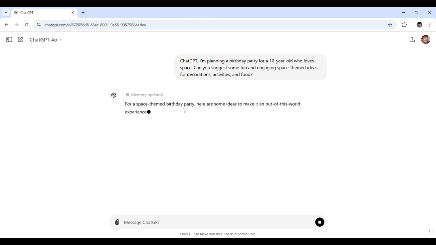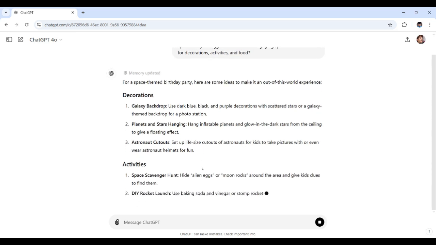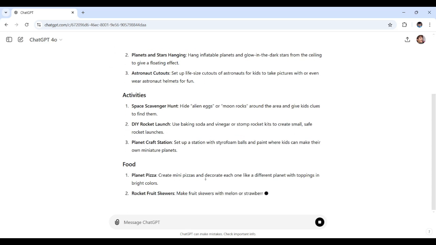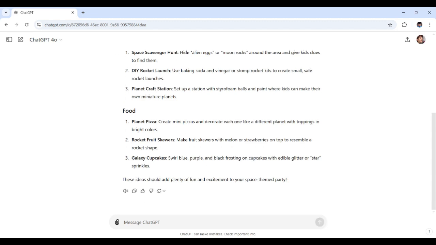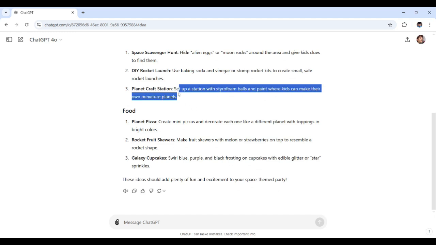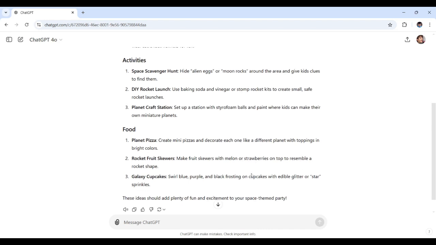All right, so here is what ChatGPT suggested for us for decorations. There's one for a galaxy backdrop, astronaut cutouts, and activities like a DIY rocket launch and a planet craft station. Of course, there are a few details here to help out with the ideas. And there's also food: planet pizza, rocket fruit skewers, and galaxy cupcakes. All right, pretty simple, I must say. And not just simple, pretty awesome ideas, too.